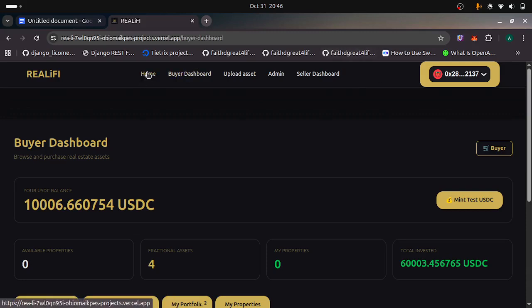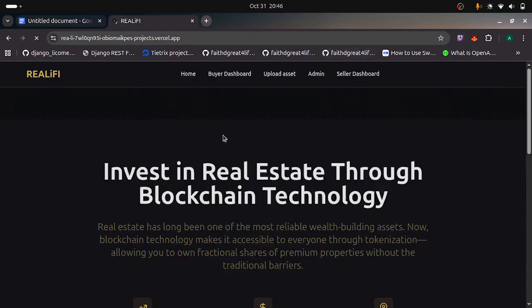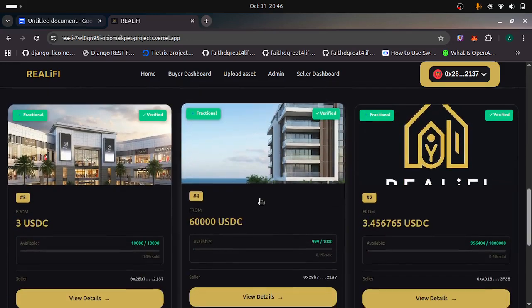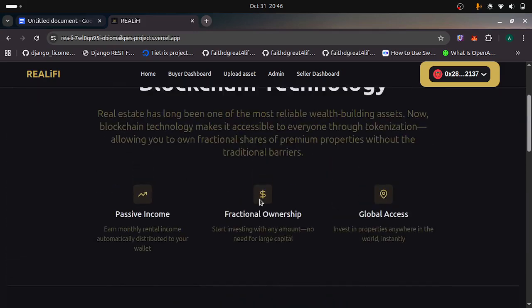Okay, I hope I've been able to give you an overview of how the platform is supposed to work. There are still some bugs and a few changes that have to be made, but it's an idea of the decentralization and bringing real estate investment closer to the general populace, to everybody generally. So yeah, that's what we intend to achieve with this platform.